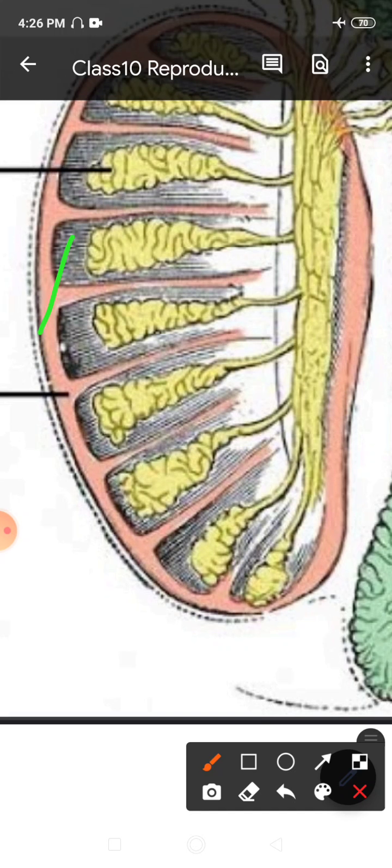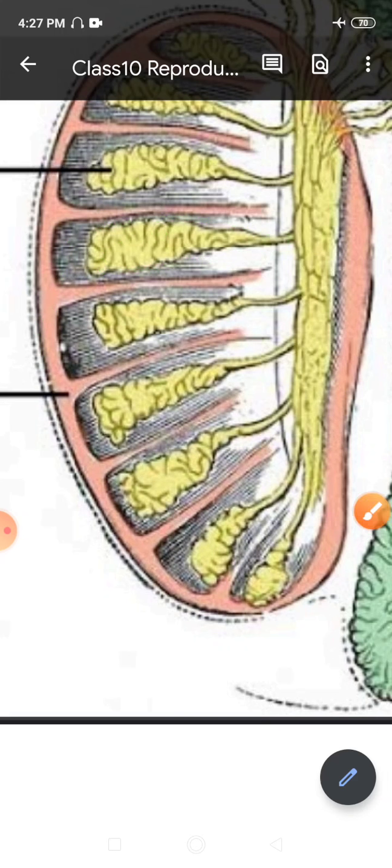So the seminiferous tubule, the yellow coiled part, is a coiled tube-like structure embedded in the connective tissue. You studied in class 9 what connective tissues are. Then again here we see there are certain cells present in the connective tissue between the seminiferous tubules.